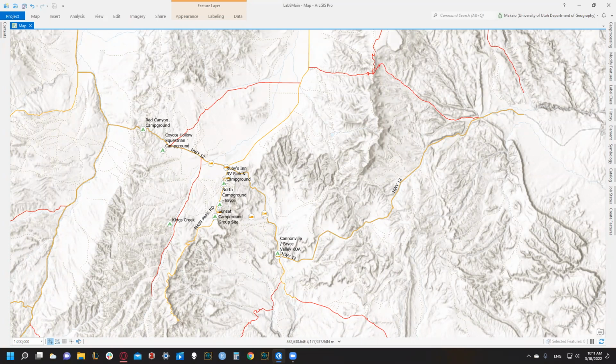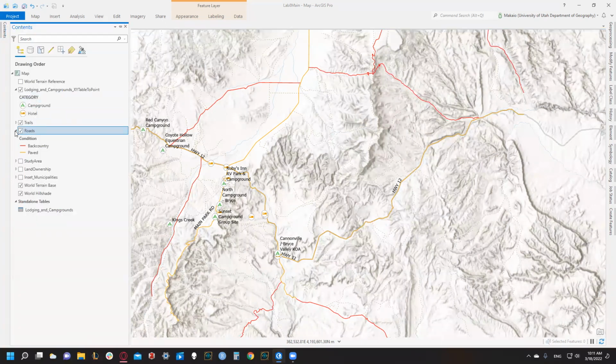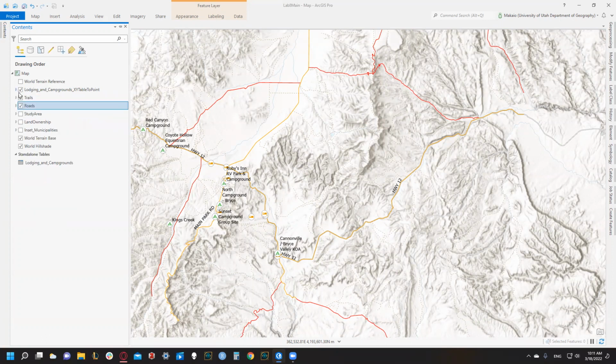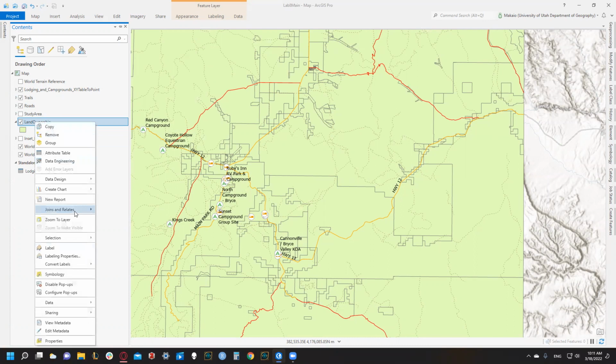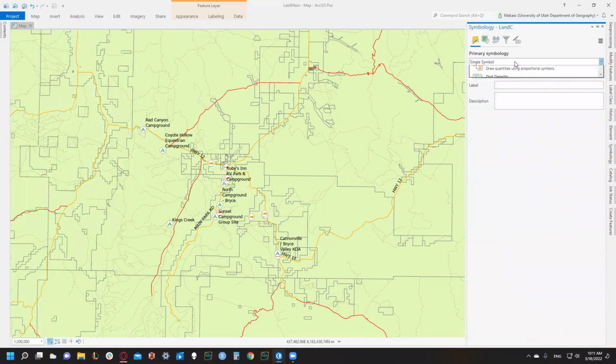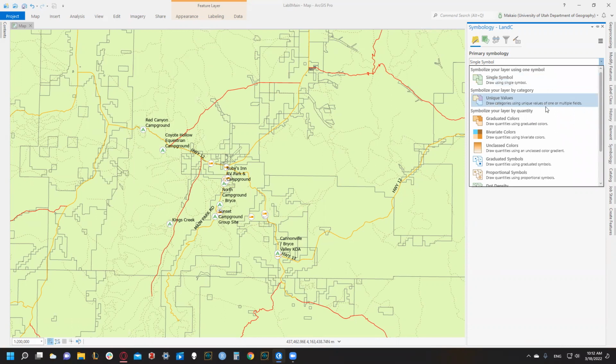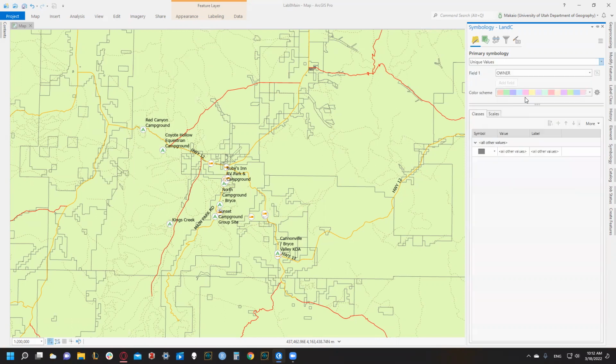So then five asks us to re-add the land ownership layer and then customize the symbology using the instructions that we've got. All right, so we're gonna go to our contents. We're gonna minimize that so we can keep this contents panel neat. And we're gonna add our land ownership layer right here. So it's okay, we don't have everything split up yet. That's fine, we need to change our symbology first. So we're gonna right click on land ownership, go to symbology, and because we're trying to display multiple features, we're gonna select unique values.